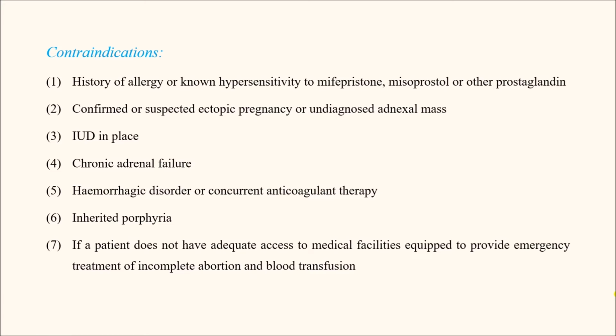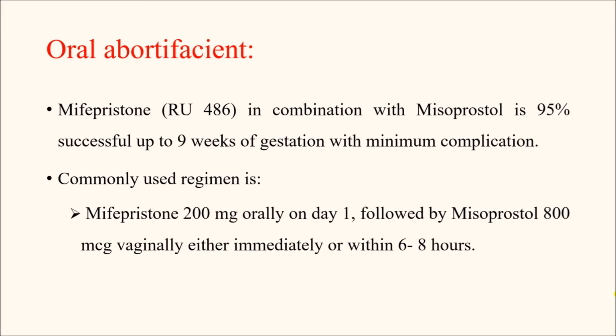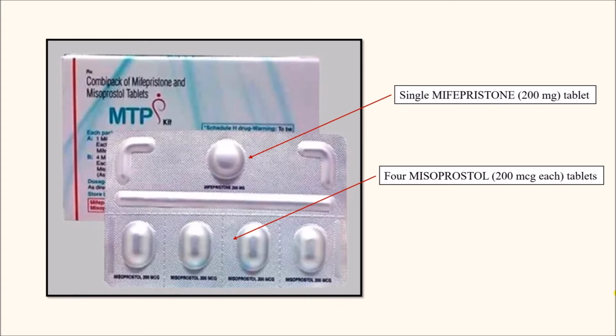There are certain contraindications when this method should not be used. For example, any history of allergy or unknown hypersensitivity to mifepristone, misoprostol, or other prostaglandin, confirmed or suspected ectopic pregnancy or undiagnosed adnexal mass, intrauterine device in place, chronic adrenal failure, hemorrhagic disorder or concurrent anticoagulant therapy, inherited porphyria, and if the patient does not have adequate access to medical facilities equipped to provide emergency treatment of incomplete abortion and blood transfusion. So in all these situations, this medical method of termination should not be used.